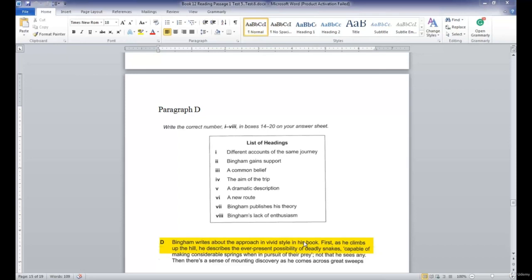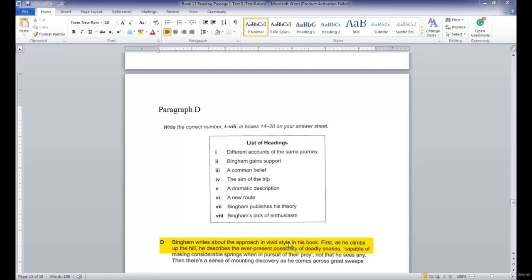Right? Mustafa is correct. A dramatic description. Dramatic description is a synonym for vivid style. Our topic sentence tells us he wrote in a vivid style. Vivid style, you have to go from your topic sentence. Right? Topic sentence tells you what the whole paragraph is about.